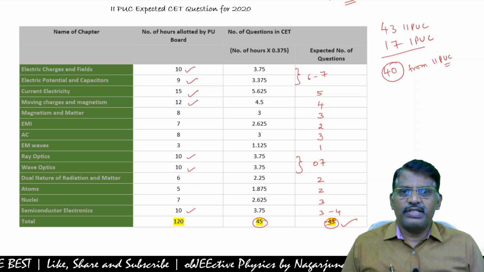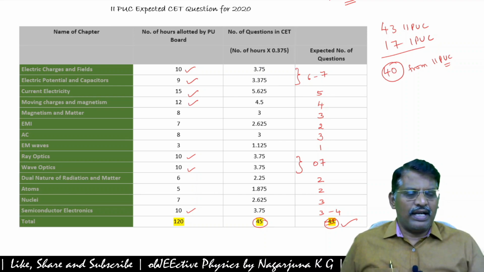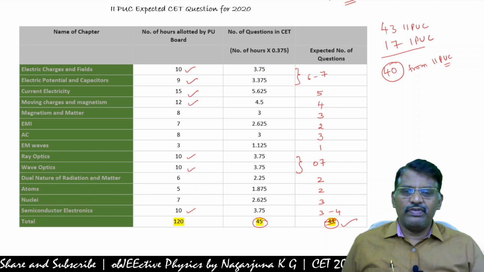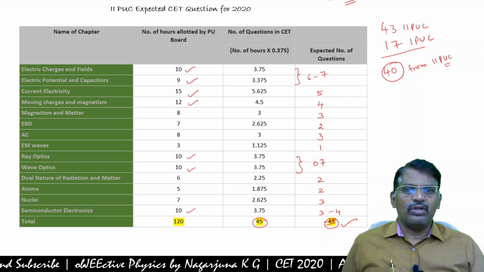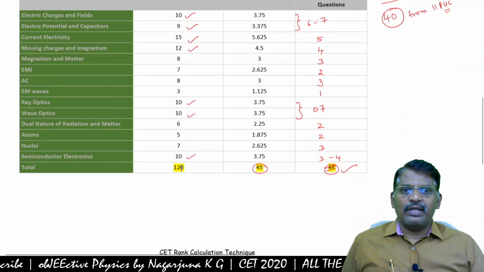No negative marks in the CET examination. Confidently you can write your answer, you can choose your answer. If it is right, you will get +1 mark. If it is wrong, nothing, you will get 0. No negative marks in the CET examination.